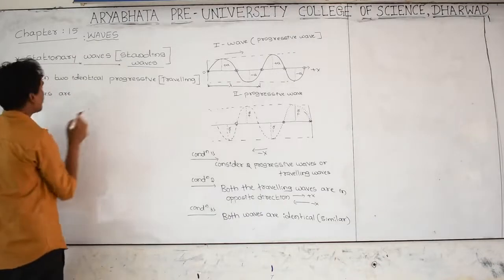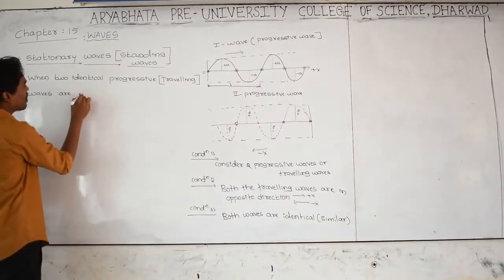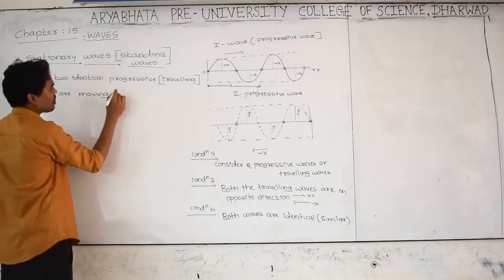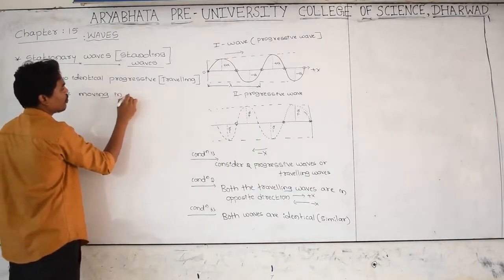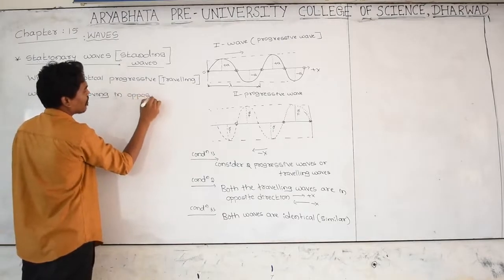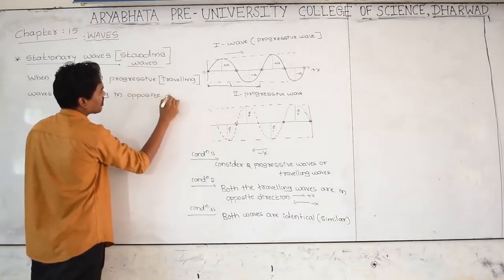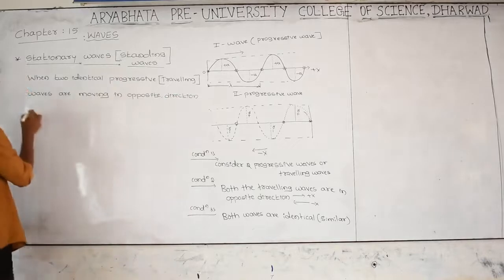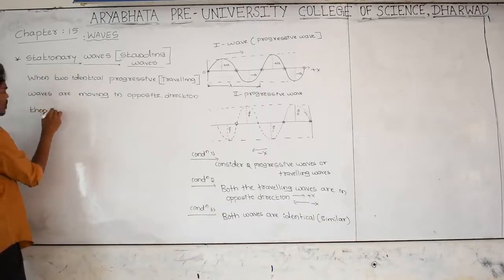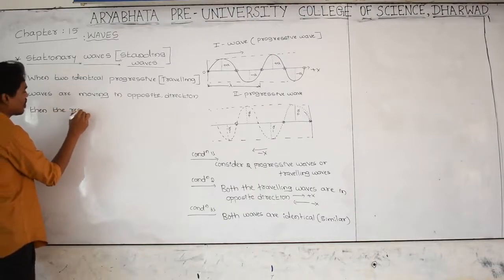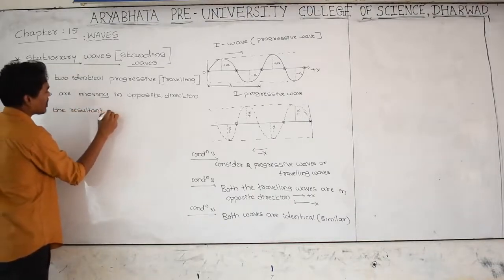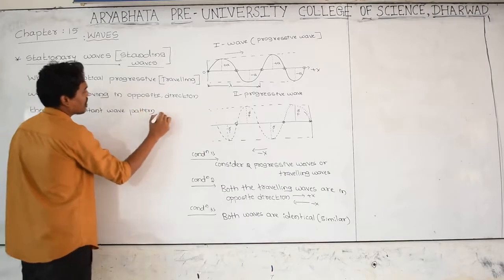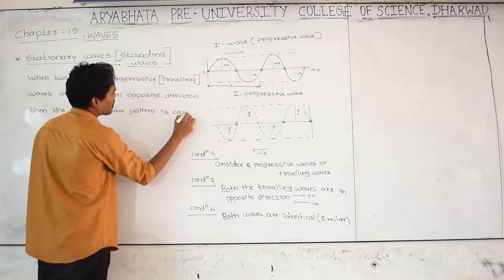Two identical traveling waves moving or propagating through the medium, moving in opposite directions, then the resultant wave pattern is called stationary waves or standing waves.